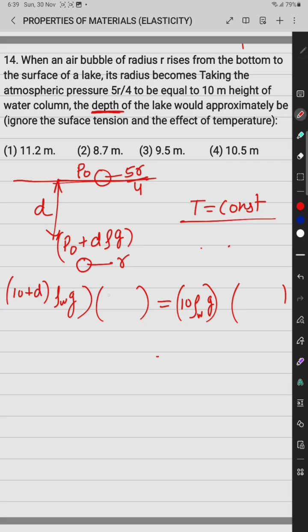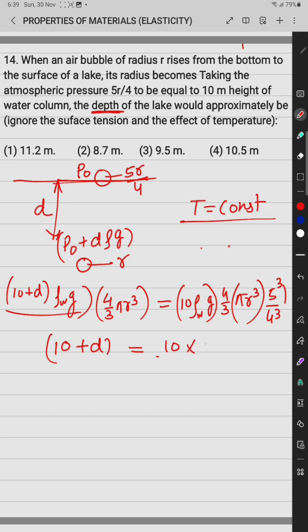Then we know the pressure is 10 plus d, and the volume is 4 by 3 pi r cube. At the top it is 4 by 3 pi r cube multiplied by 5 by 4 cubed, means 5 cube upon 4 cube. Then we cancel all the common terms. Then 10 plus d is equal to 10 times 125 upon 64.